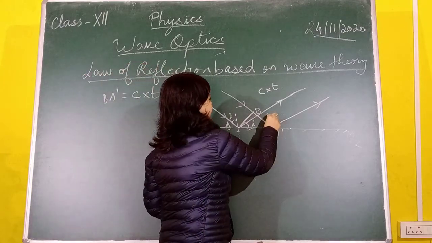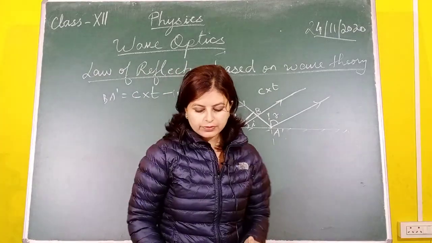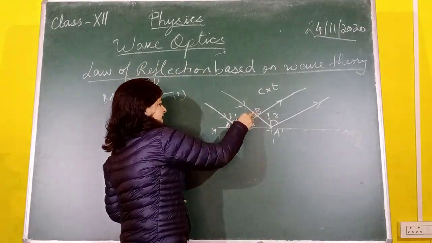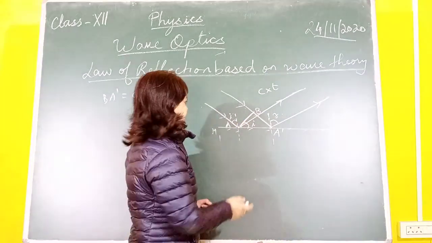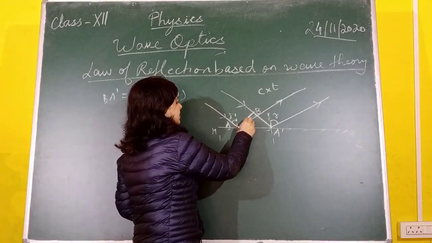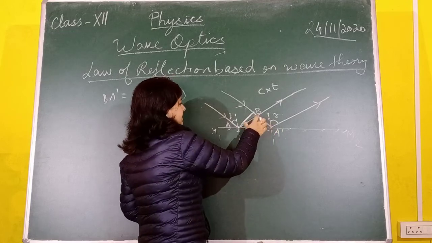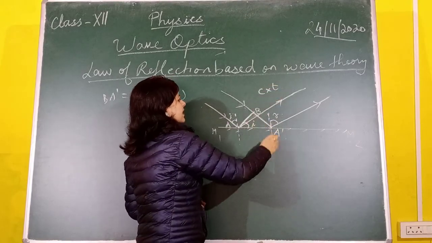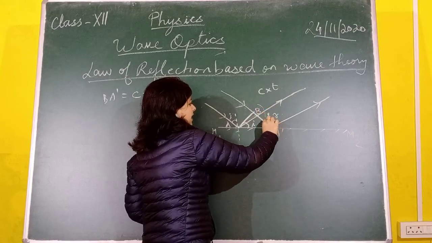Now to construct the reflected wavefront, since AB is the wavefront and every point on AB acts as a source of secondary disturbance, we take the point B, and from B we take the distance c into t and draw an arc, and another arc can be drawn here.